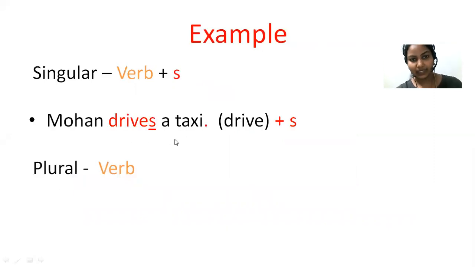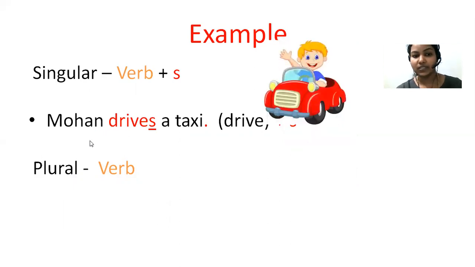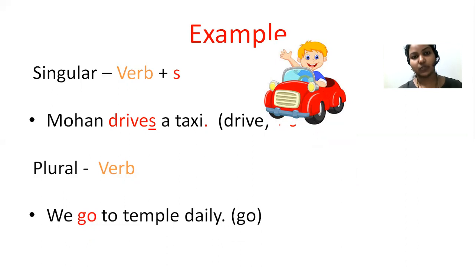Mohan drives a taxi. Here Mohan is a singular subject. Drive is the verb here, and you have to add s with the verb. So Mohan drives a taxi. Because the subject is singular, you have to add s here. Look here. We go to temple daily. Here, go. We is a plural subject, so you should not add s with the verb. You have to write the verb as such. We go to temple daily.